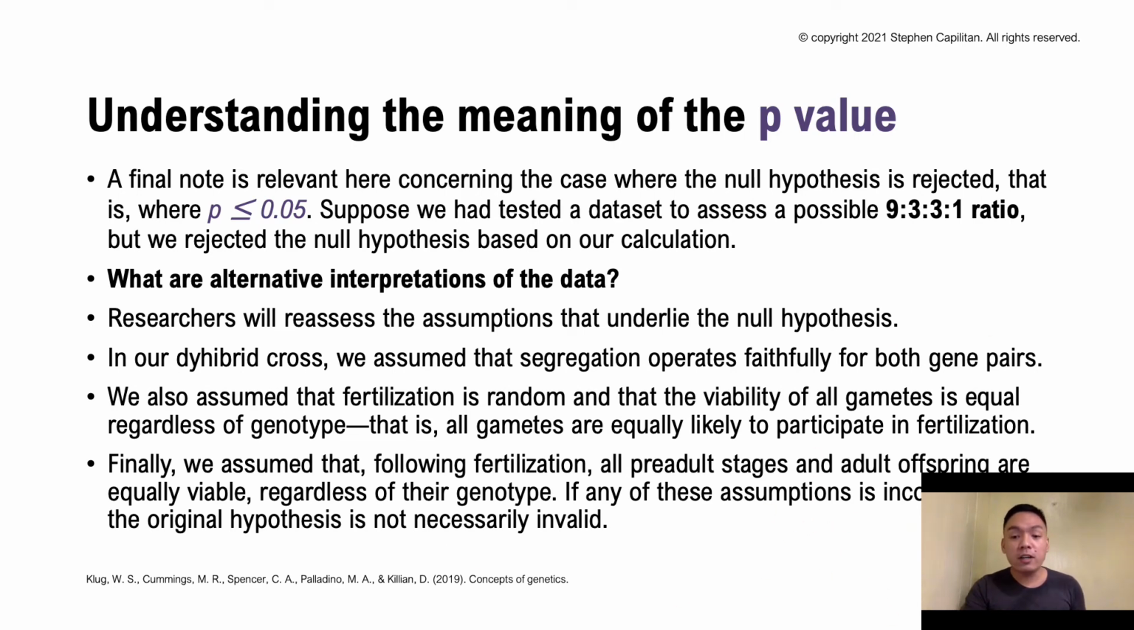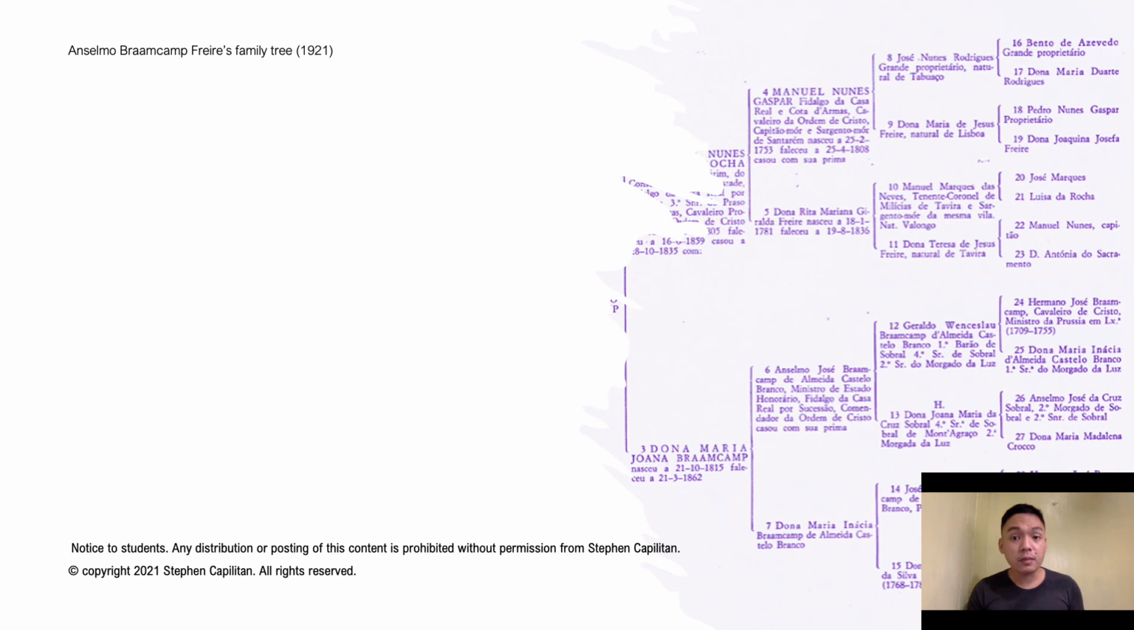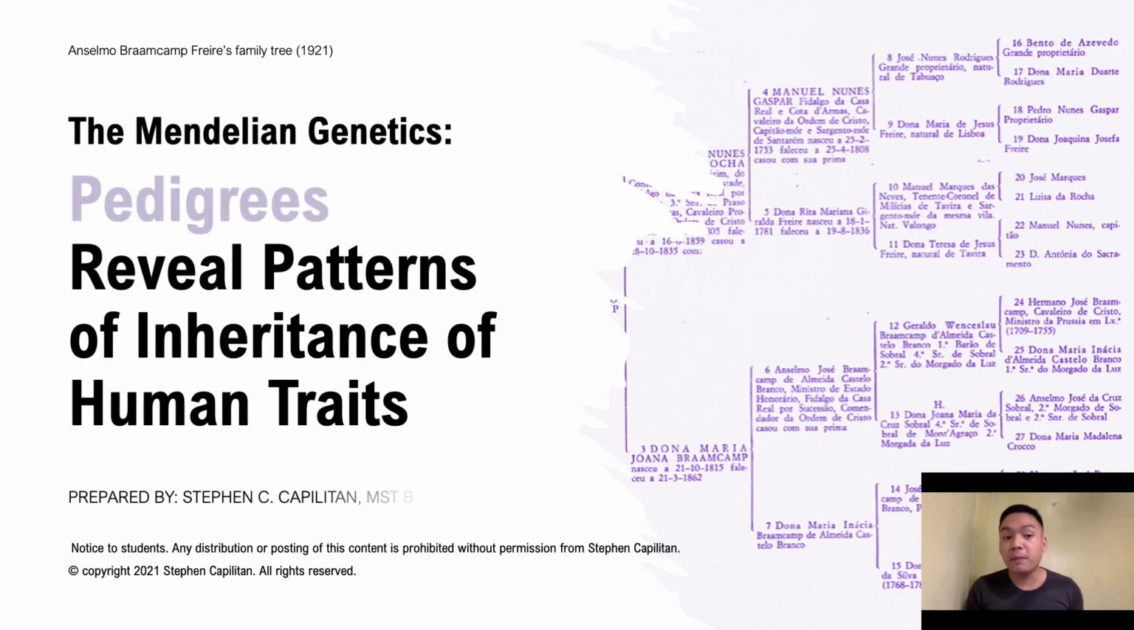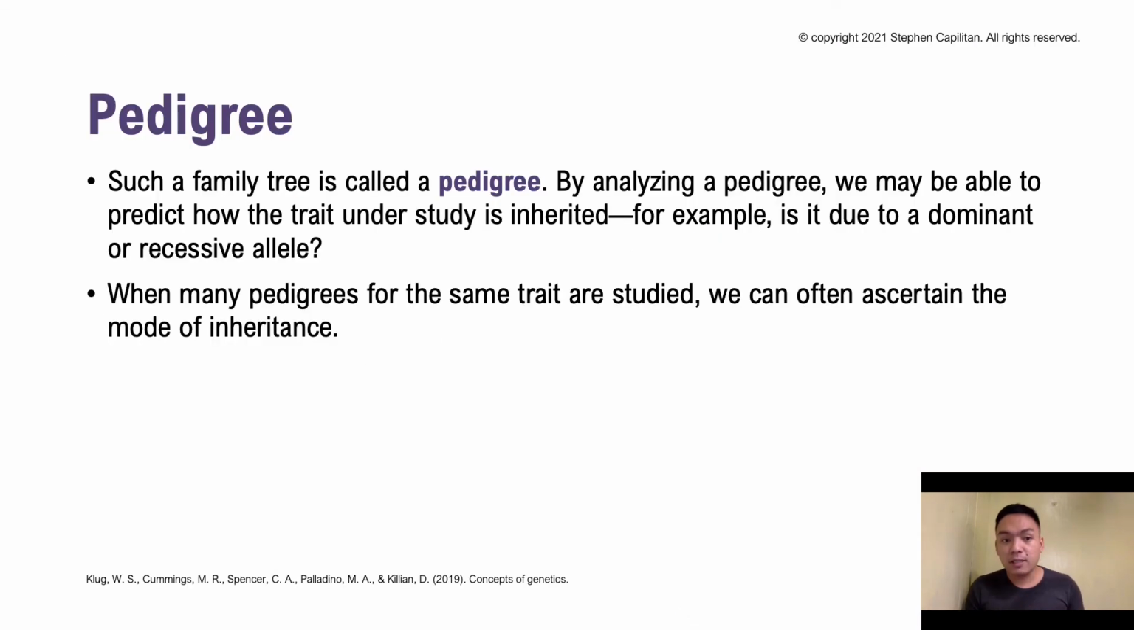Okay, we're moving on to the next topic. We are in creating pedigrees. Pedigrees reveal patterns of inheritance of human traits. A family tree is called a pedigree. By analyzing a pedigree, we may be able to predict how the trait studied is inherited. For example, is it due to a dominant or a recessive allele? And when many pedigrees for the same trait are studied, we can often ascertain the mode of inheritance.